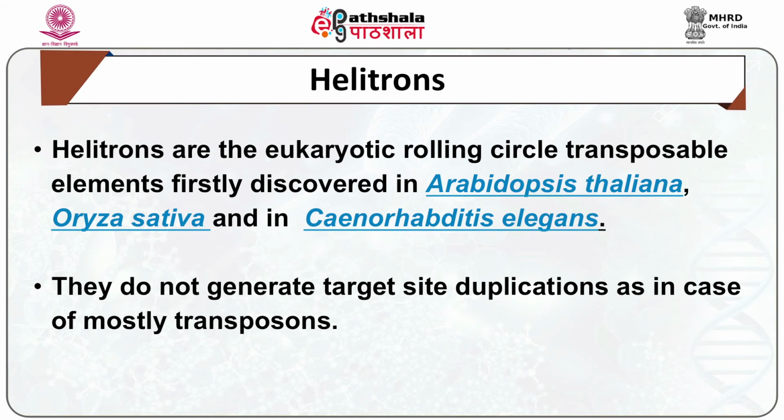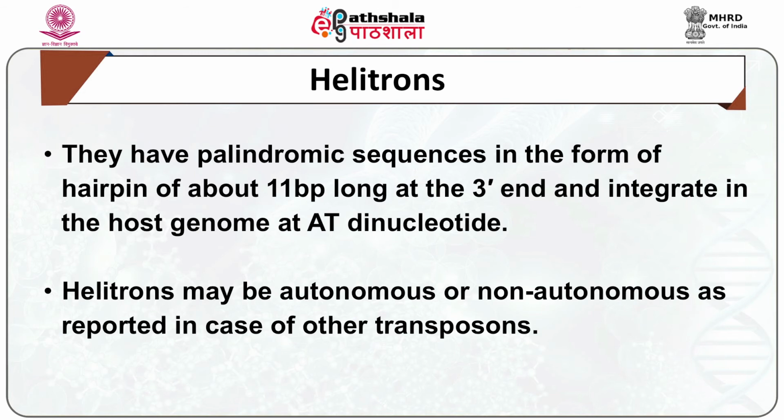Structurally, helitrons are asymmetric. They do not generate target site duplications as in the case of most transposons. They have palindromic sequences in the form of a hairpin about 11 base pairs long at the 3' end and integrate in the host genome at AT dinucleotide. Helitrons may be autonomous or non-autonomous, as reported in other transposons.